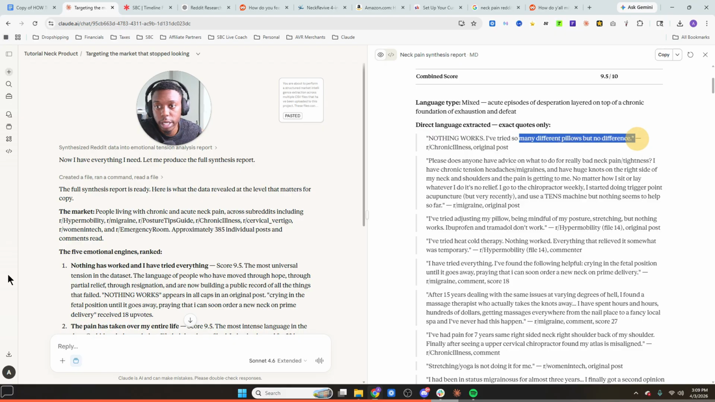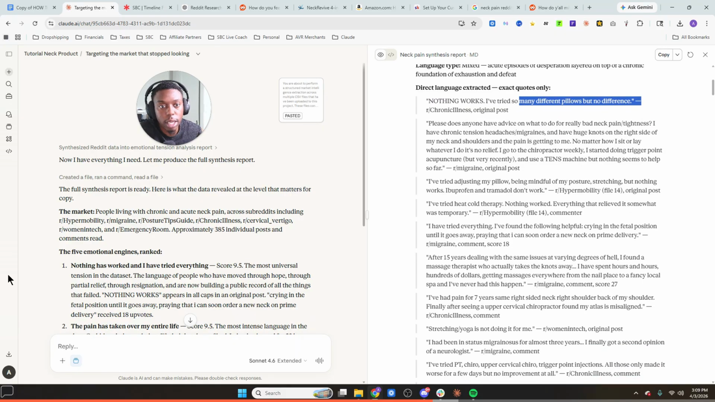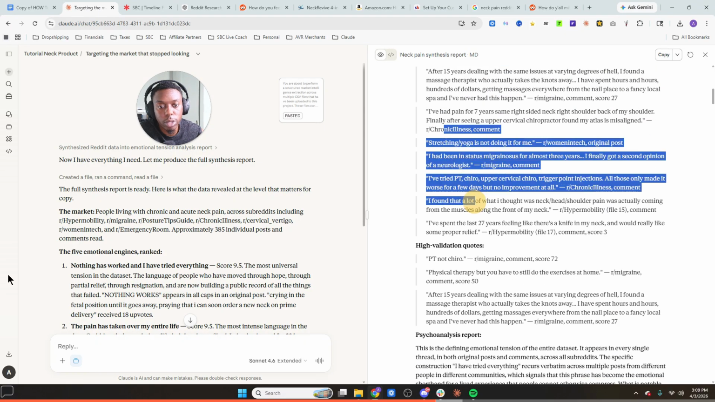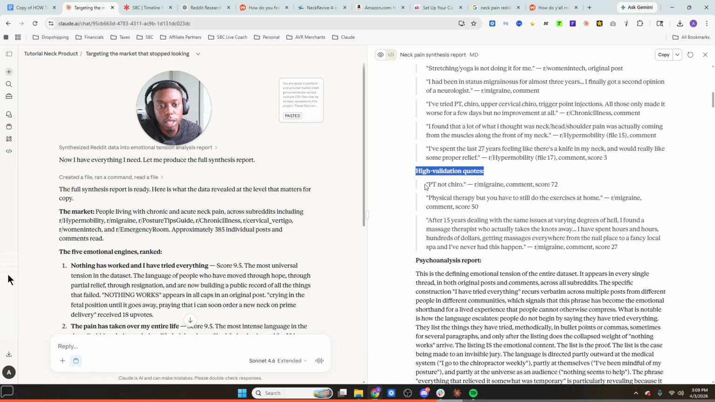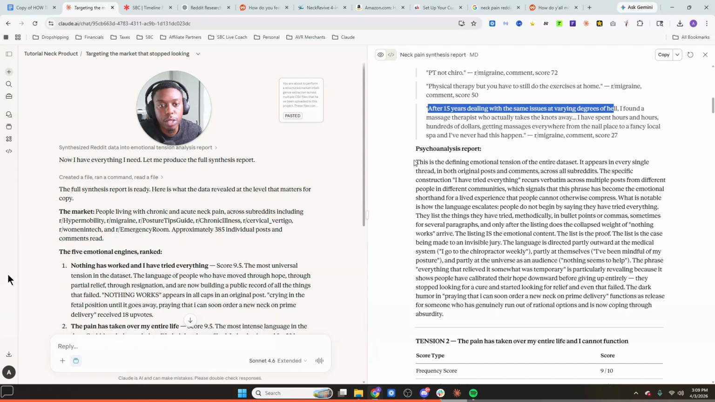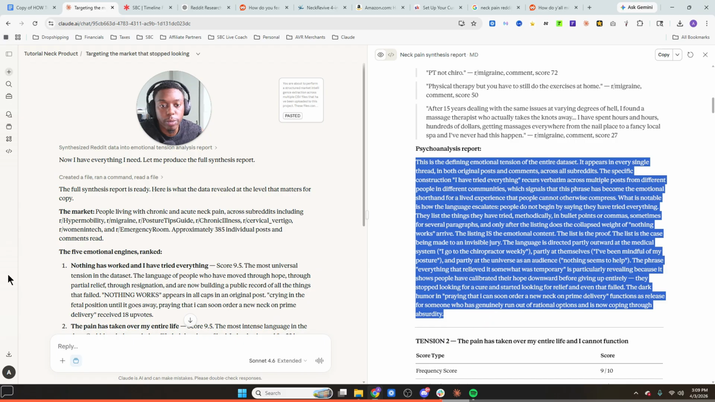All right. So what's one of the first things that we see here? Pillows. Please, does anyone have advice on what to do for really bad neck pain, tightness, boom, boom, boom? So this is going to be direct quotes here. We're going to get high validation quotes. So PT, no cryo, physical therapy, but you have to still do exercises at home after 15 years dealing with the same issues, varying degrees of hell. So here's a report, right? Here's a summary of everything it's gathered from the direct response.